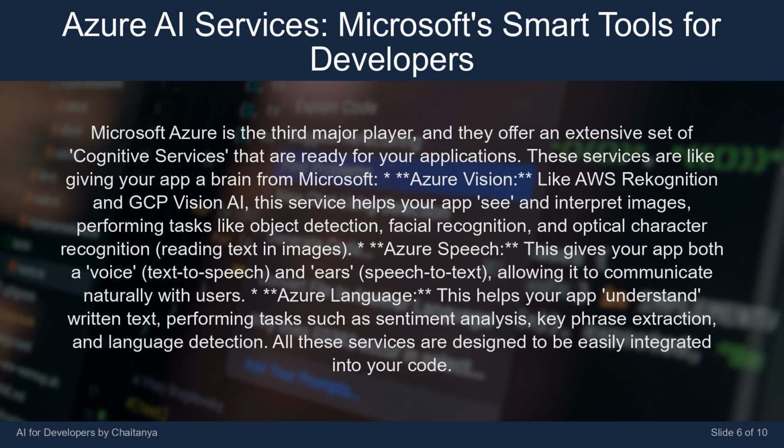Azure Speech. This gives your app both a voice, text-to-speech, and ears, speech-to-text, allowing it to communicate naturally with users. Azure Language. This helps your app understand written text, performing tasks such as sentiment analysis, key phrase extraction, and language detection. All these services are designed to be easily integrated into your code.